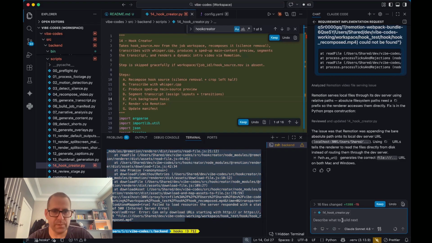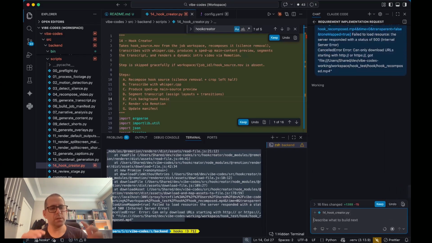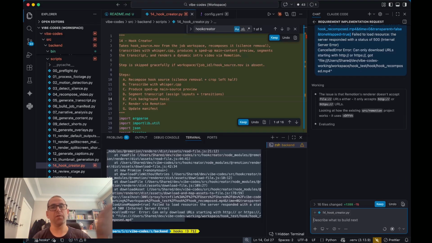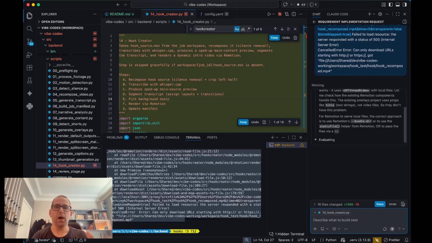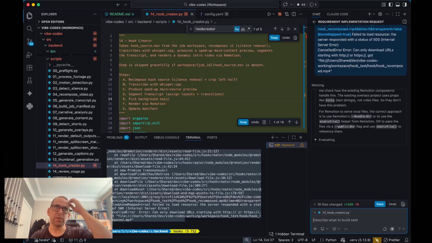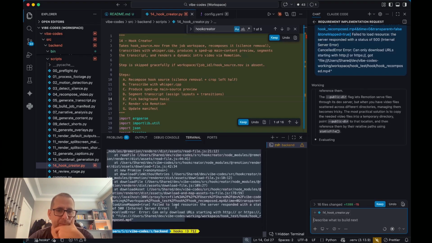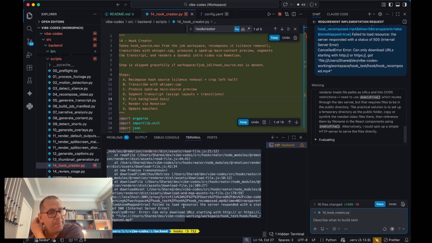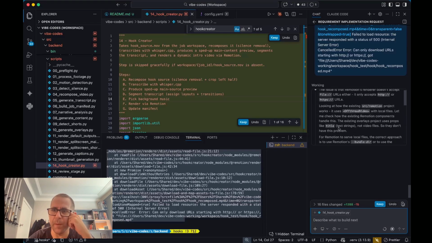All right, let's try this. Still getting an error. So I think what's happening here is this is React code, right? So it's passing in a path for a video on my hard drive, and React's web-based. So it's expecting to be able to kind of download it. That's why it's saying couldn't load resource, 500, can only download. It doesn't like these file protocols. This should be fixable. This is what everyone's doing with Remotion.